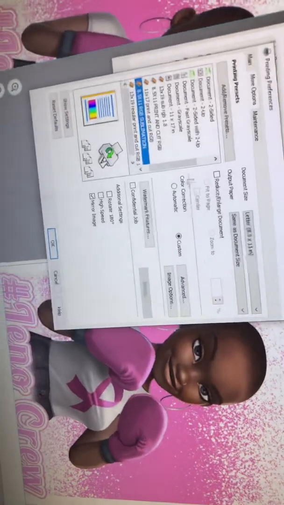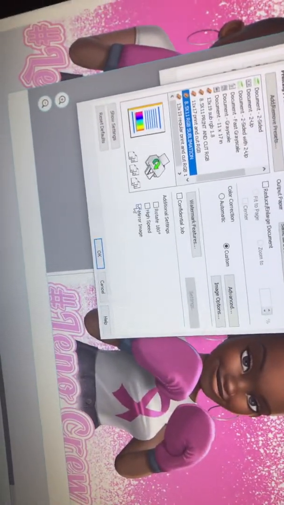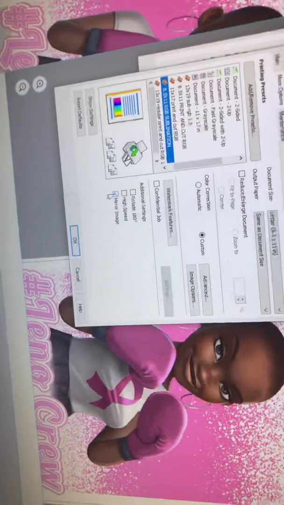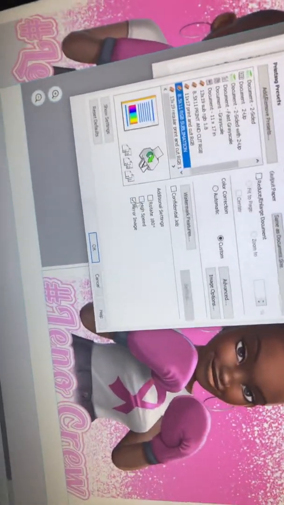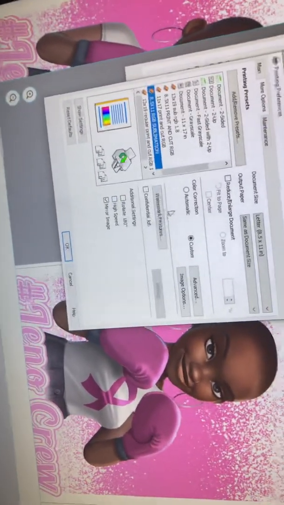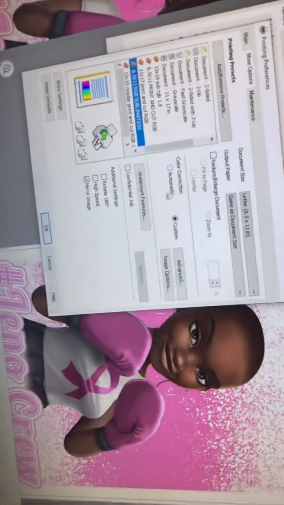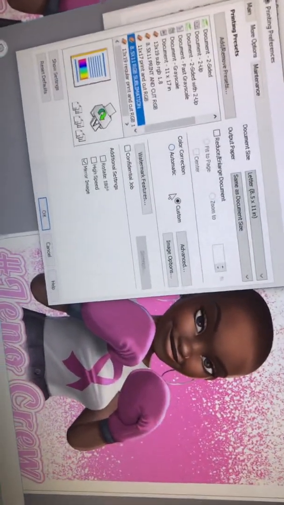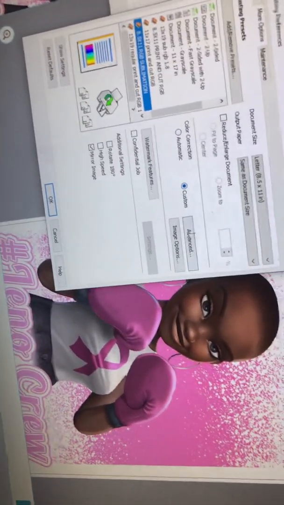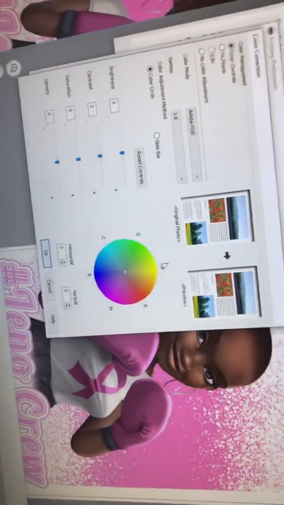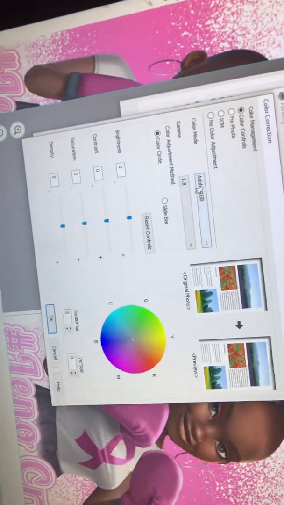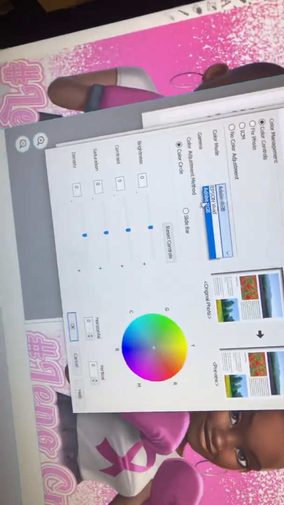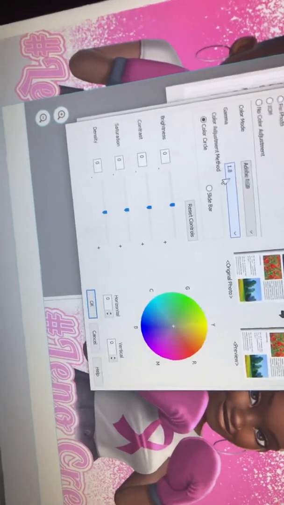Then here is where you're gonna wanna mirror your image. That way it comes out mirrored and you don't have to remember it, and turn off the high speed. As well as change it from automatic to custom. Then the advanced box will show up. When you click on it, you're going to see that it says color controls, and you're going to change that from Epson Vivid to Adobe RGB.